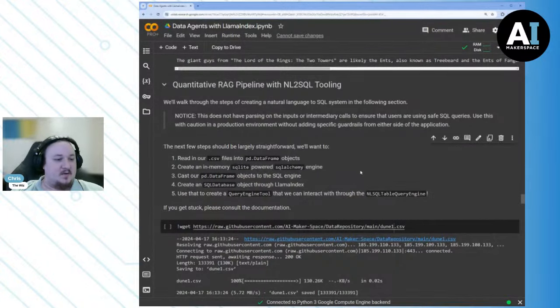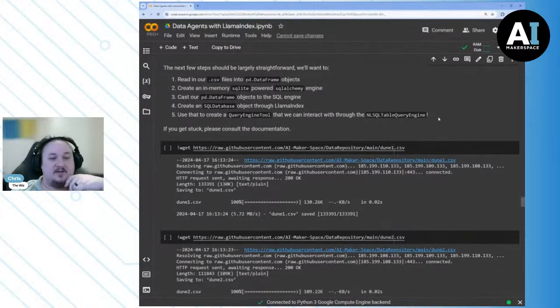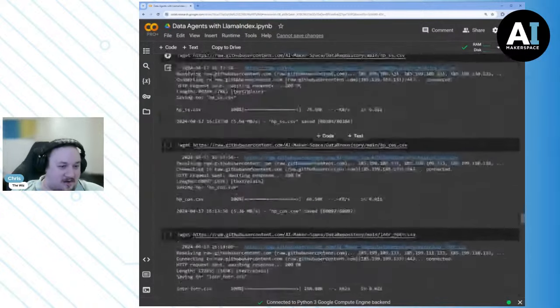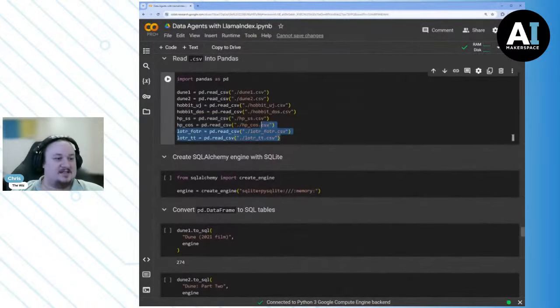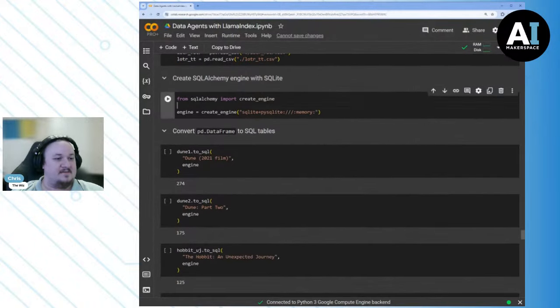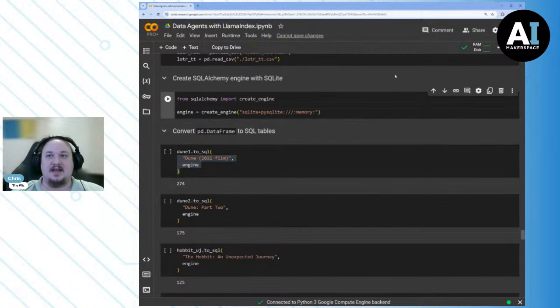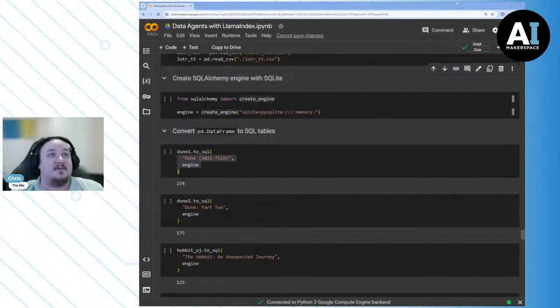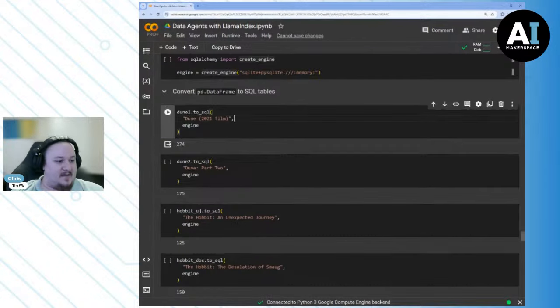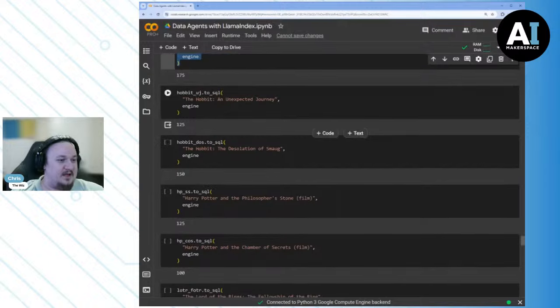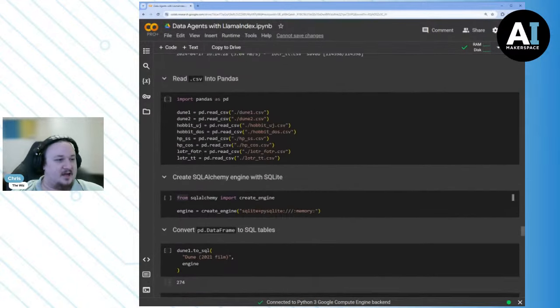So next, we're going to do the same thing, but instead of just filtering on metadata and then relying on vector search, we're actually going to do some SQL queries, right? So we're going to import all of our movie review tables as CSVs, and then we're going to load them as data frames, and then we're going to push those into our in-memory SQLite database. Again, if this was a production environment, we would not want this to be an in-memory SQLite database. This would just be some database that we have, right? But you can see we can have a ton of different tables. Even in this toy example, we have a lot of different tables in our database.